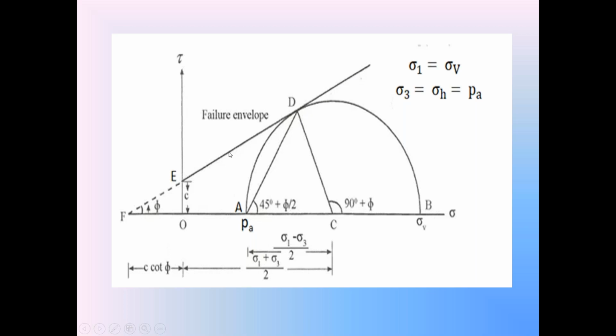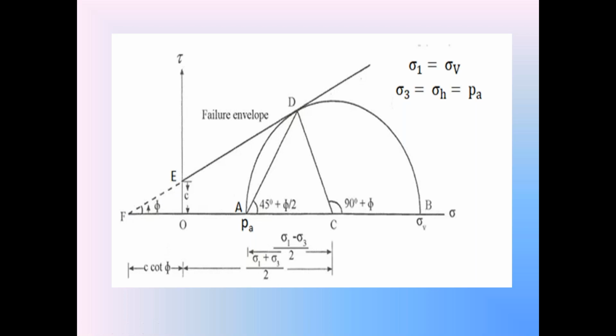The failure envelope with horizontal making the angle phi. First, before going to prepare the equation for this active earth pressure in the cohesive soil, extend this failure envelope in the back side. Let this failure envelope touch the x-axis at point F.